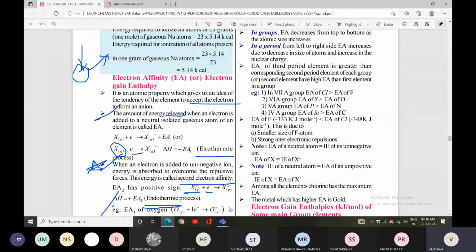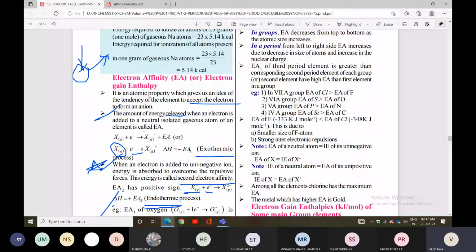When an electron is added to a uni-negative ion, please listen carefully, energy is absorbed to overcome the repulsive forces. This energy is called second electron affinity.